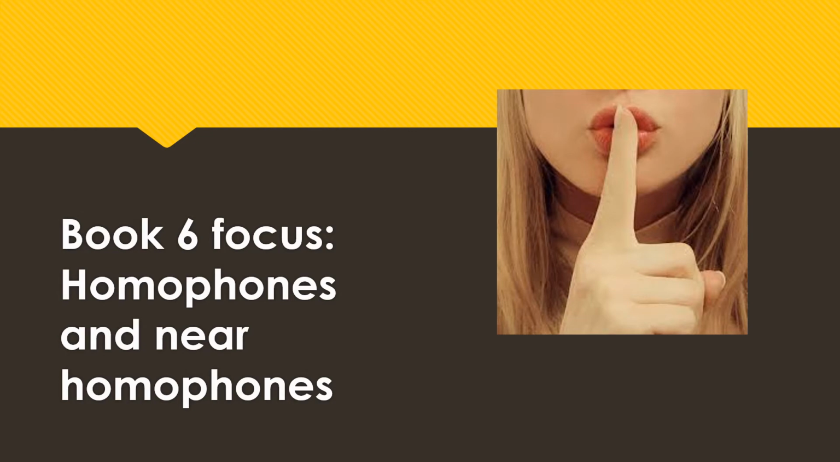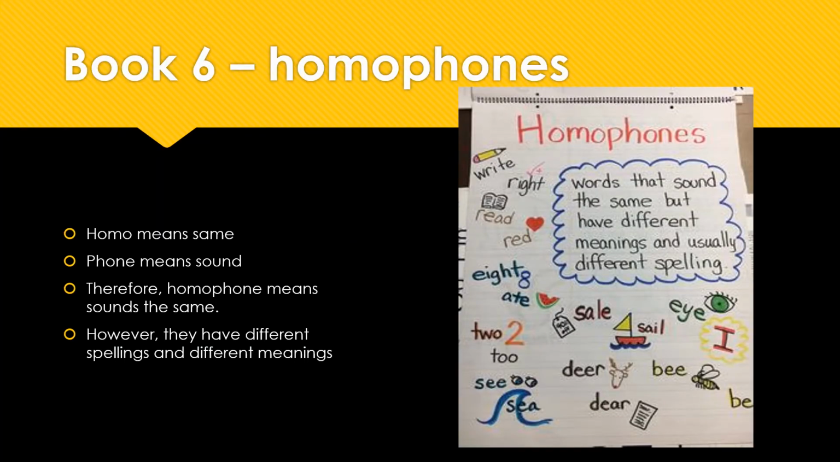Book 6 focus is on homophones and near homophones. So homophones. Homo means same and phone means sound. Therefore, homophone means sounds the same. However, they have different spellings and different meanings. In the picture next to this is an example. Words that sound the same but have different meanings and usually different spellings.